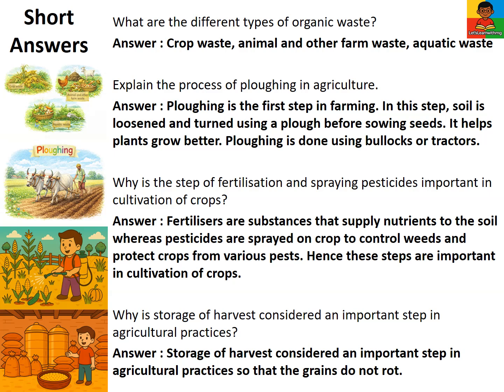Let's continue with short answers. What are the different types of organic waste? Crop waste, animal and other farm waste, aquatic waste. Explain the process of plowing in agriculture.